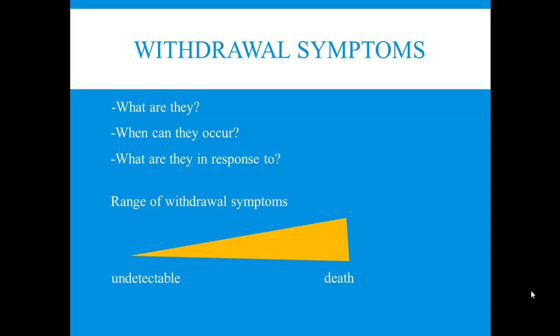Another way to say that: the withdrawal symptoms are in response to the body trying to establish or reestablish a set point, the body's attempt to maintain some homeostasis. So I hope what you see here is that when we talk about the development of tolerance, and even when we talk about withdrawal symptoms, both are ultimately about functional disturbances and the body trying to maintain a set point.